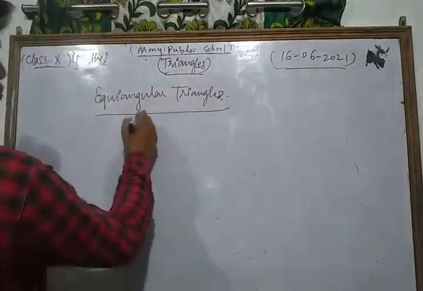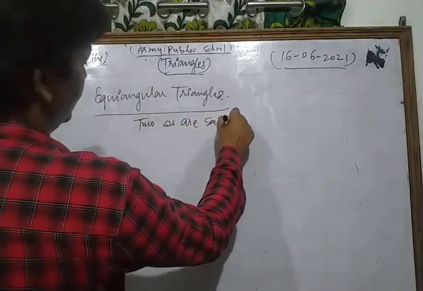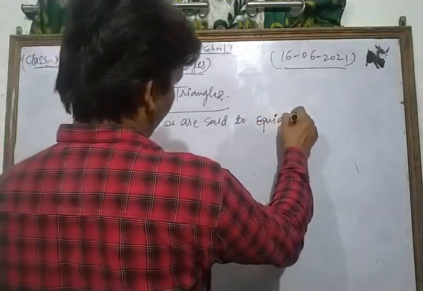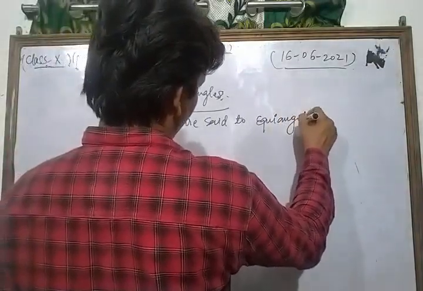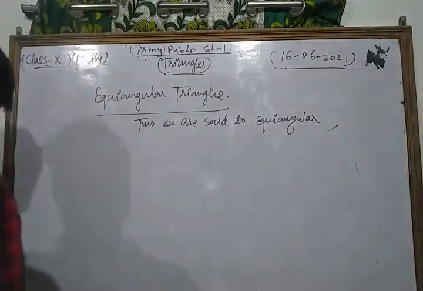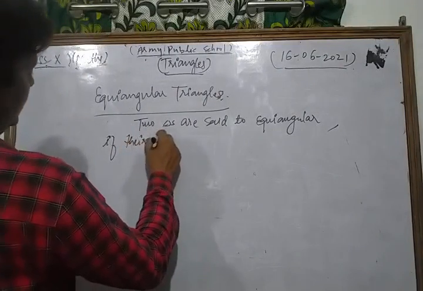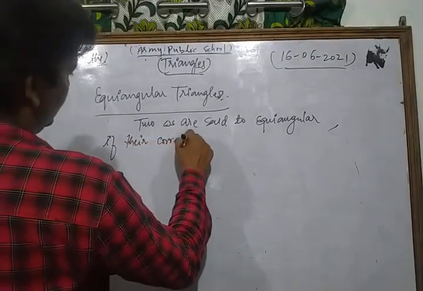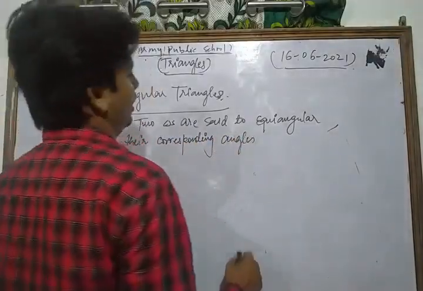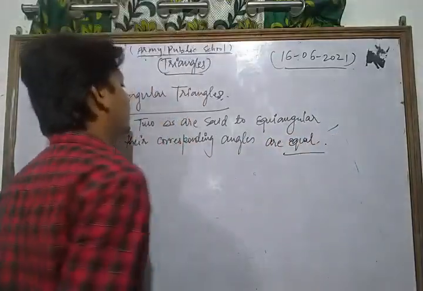Two triangles, dear friends, are said to be equiangular if their corresponding angles are equal.